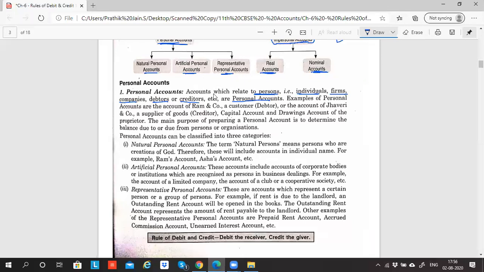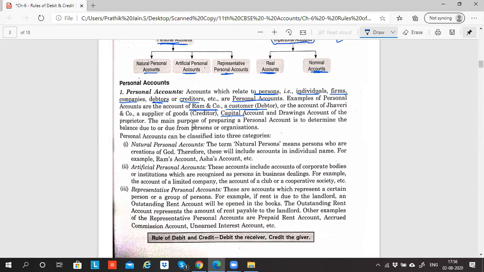Okay. So account which relates to person, that is individual, firms, companies, debtor, creditor, etc. is personal account. Examples of personal account are account of Ram and Co. Ram and Co is a business name. A customer is a debtor, human being, or account of Jhaveri and Co. So all this, capital account, drawing, we'll discuss one by one.